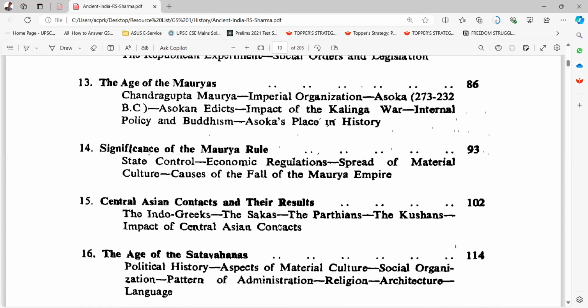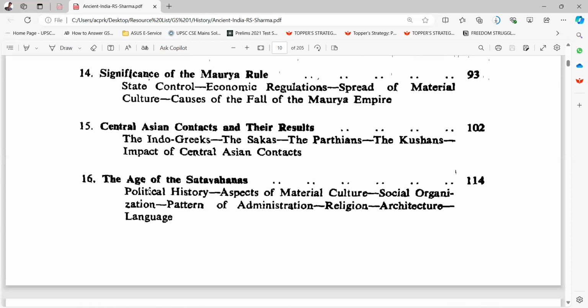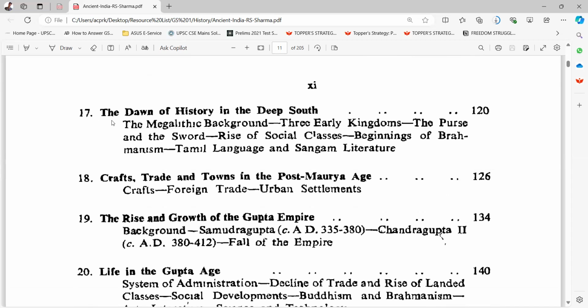15th is Central Asian contacts and their results: the Indo-Greeks, the Shakas, the Parthians, the Kushans, impact of Central Asian contacts. 16th is the age of the Satavahanas, political history, aspects of material culture, social organization, pattern of administration, religion, architecture, and language. Okay, 17th is the dawn of history in the deep south.